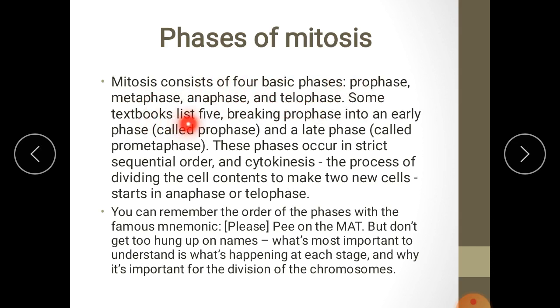Some textbooks list five, breaking prophase into an early prophase and late prophase, or prometaphase. These phases occur in strict sequential order, and cytokinesis, the process of dividing cell contents to make two new cells, starts in anaphase or telophase. Breaking of the cytoplasm begins either in anaphase or in telophase stage.